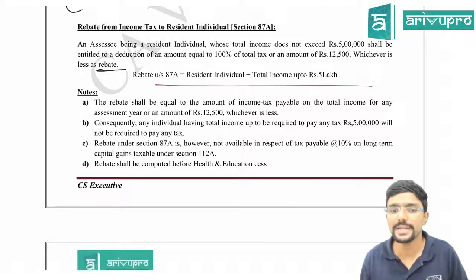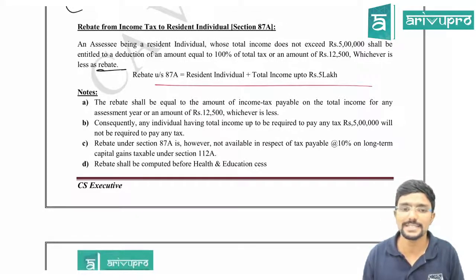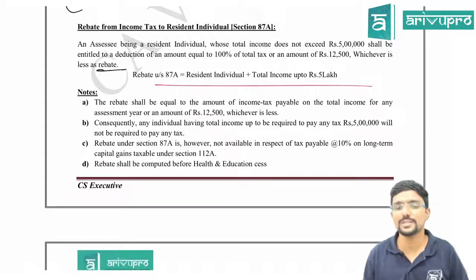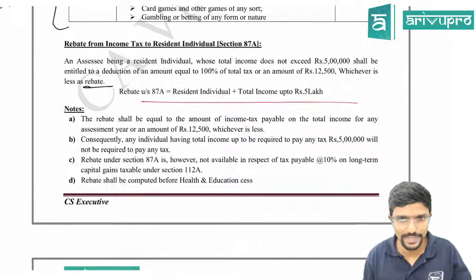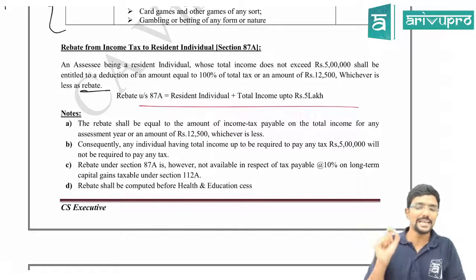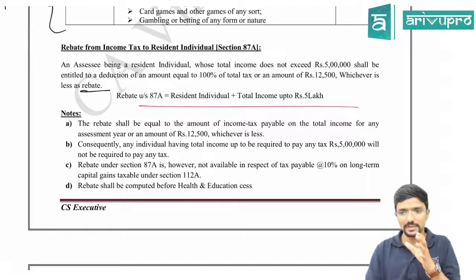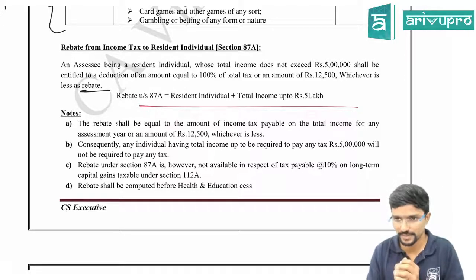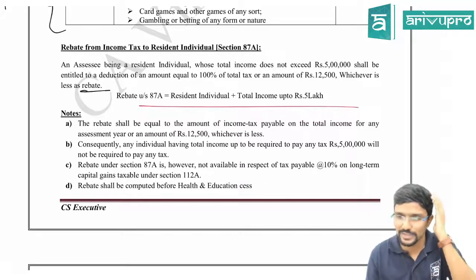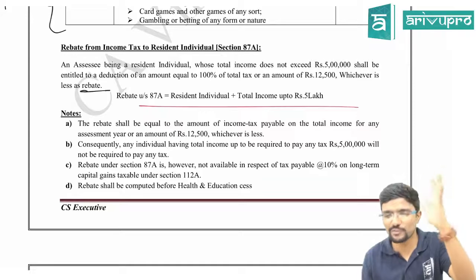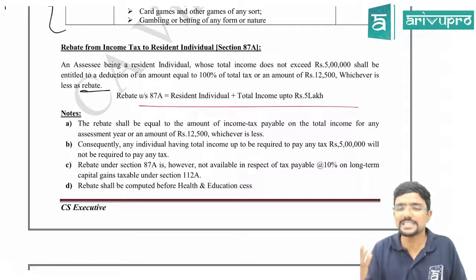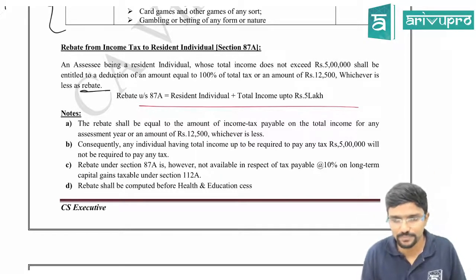The rebate shall be equal to the amount of income tax payable on your total income for any assessment year or an amount of rupees 12,500, whichever is less. So what they are trying to tell is, if you have income of exactly 5 lakh, what will be your tax liability? 12,500, because 2,50,000 into 5% is 12,500. So you can take that as a rebate. Or else, if your tax liability is less than 12,500, assume you have income around 4 lakh 50, something like that, your tax liability will be around 10,000. Sir, how much rebate can I claim?